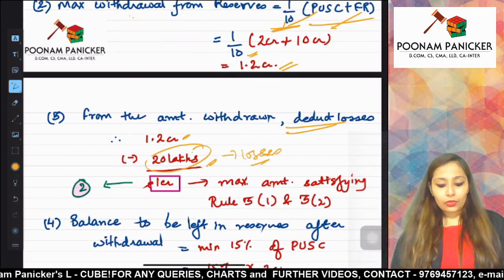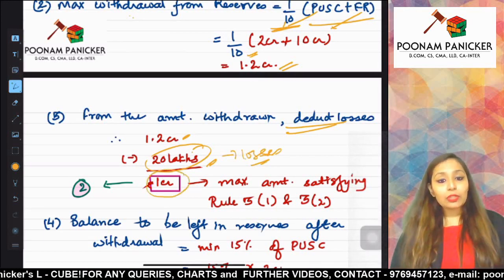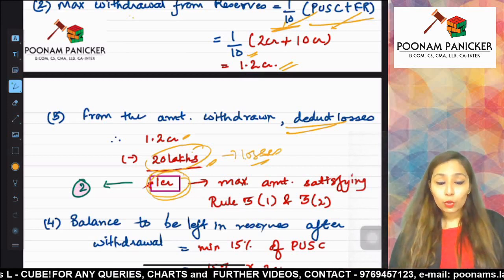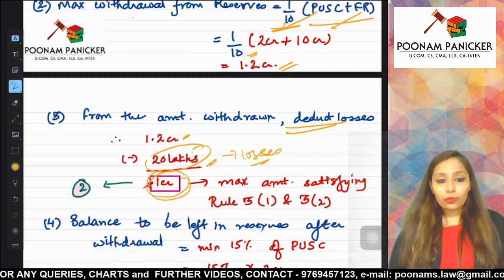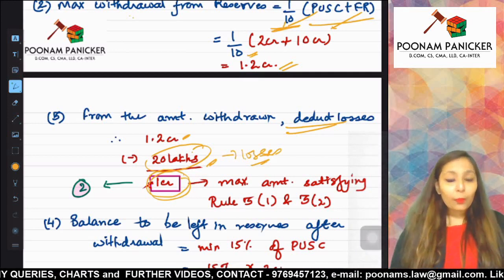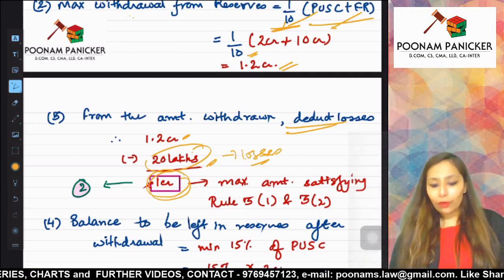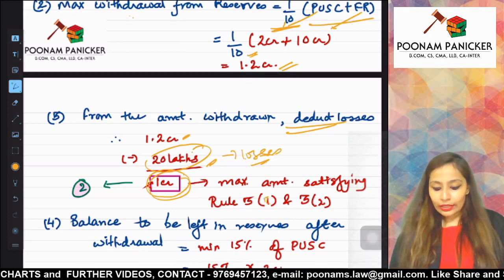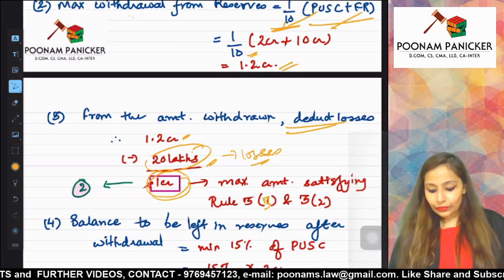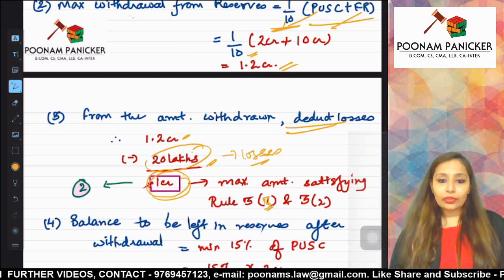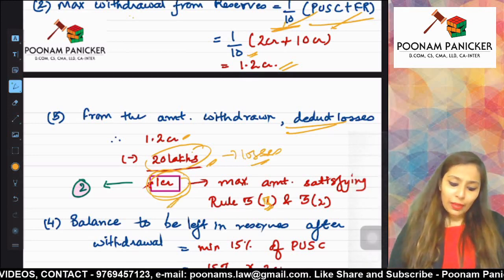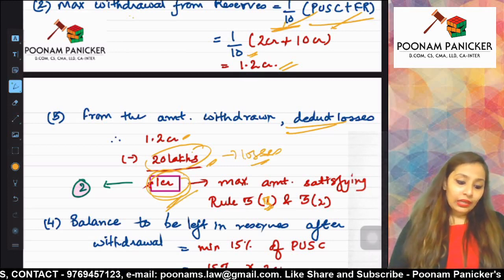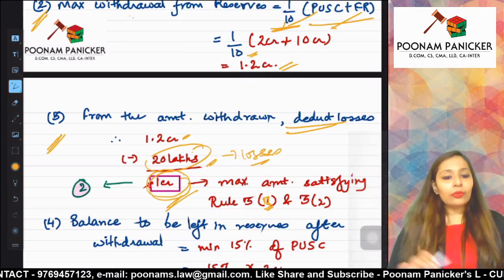So the maximum amount which is going to comply with rule 3, sub rule 2 and 3 is going to be rupees 1 crore. If you pay more than 1 crore, then you will not be in compliance with rule 3, sub rule 3 and sub rule 2. So this is the maximum figure satisfying sub rule 2 and sub rule 3.